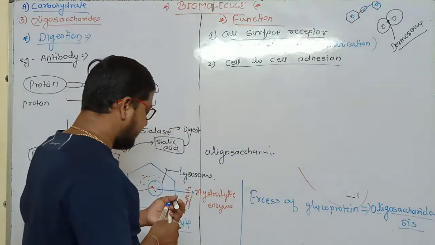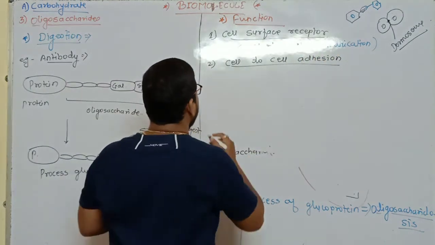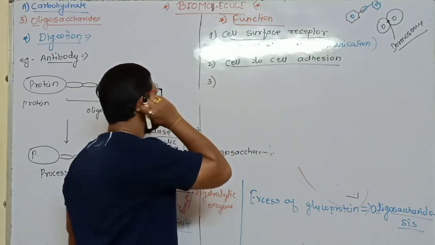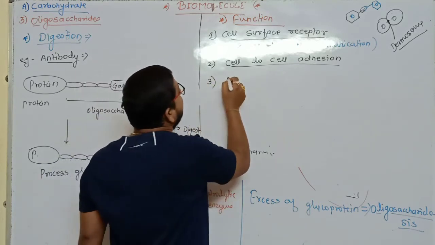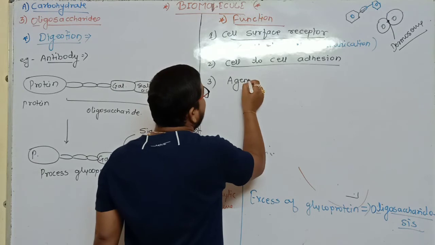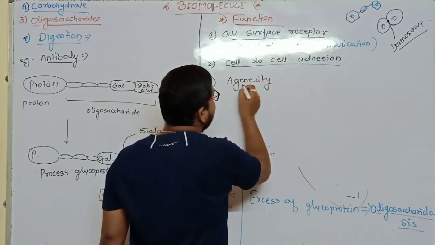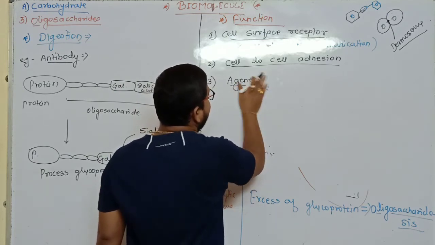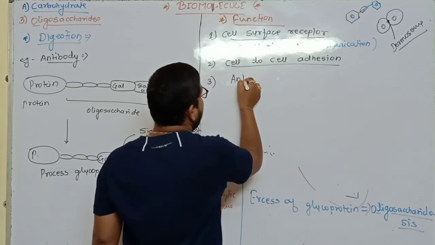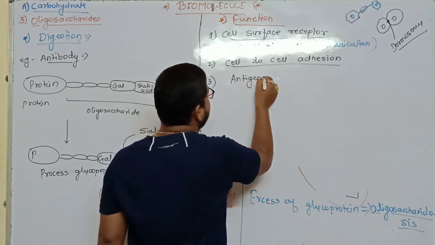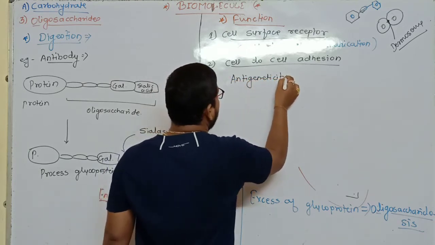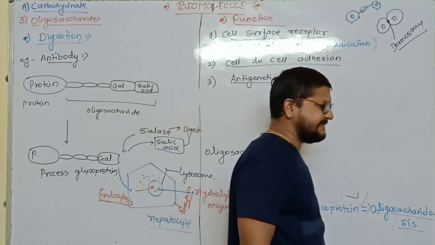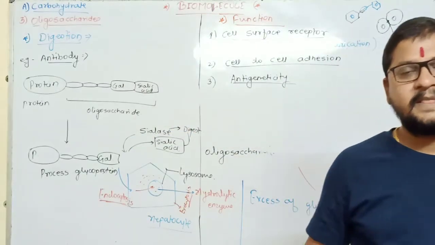Okay, the next one, the third one, is for the formation of antigenicity. Now, what is meant by antigenicity? Understand?